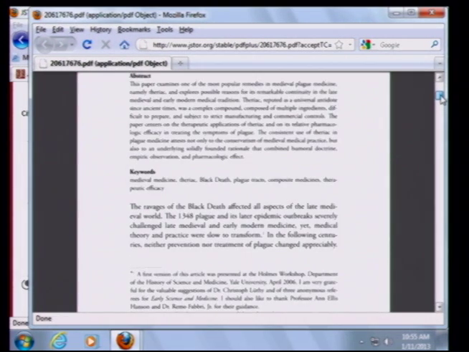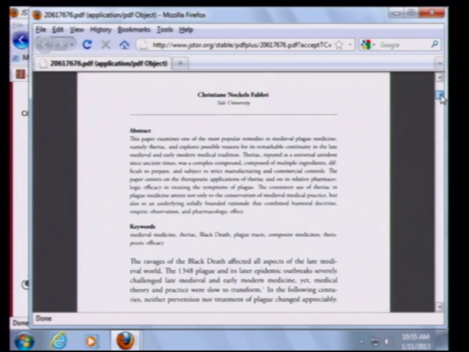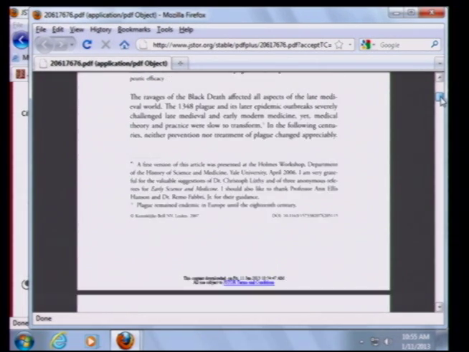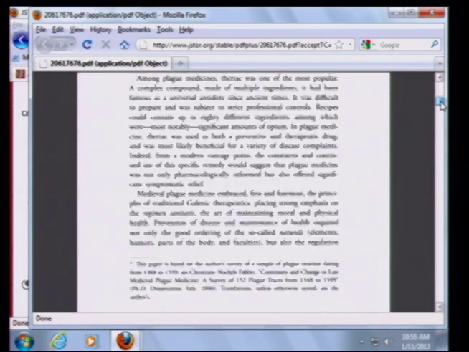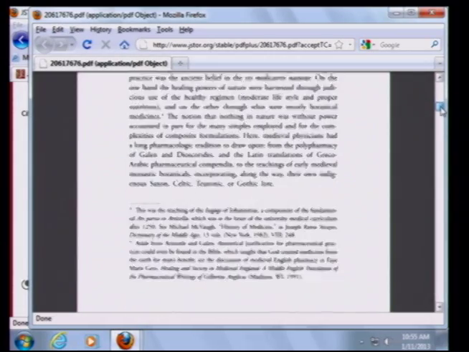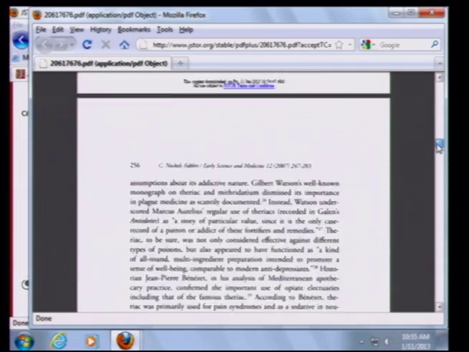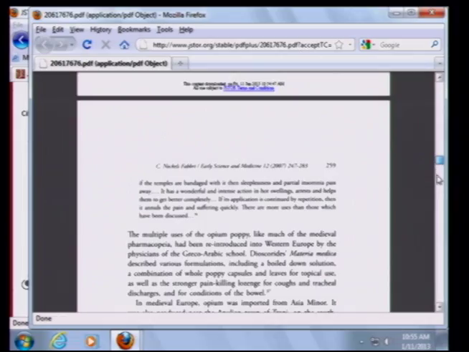And so this would be a more professional, graduate level kind of article that people might be interested in if they're really doing a detailed paper about a very specific treatment of bubonic plague.